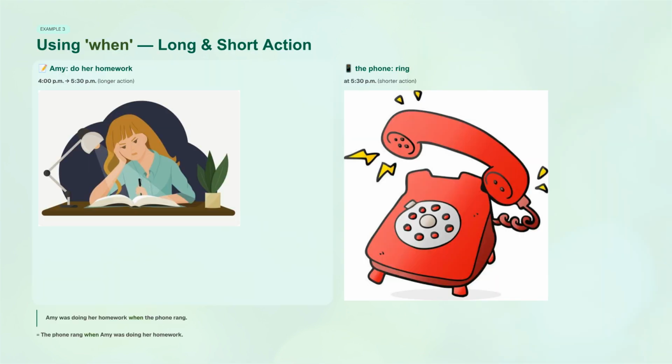Here is example 3, combining a long action and a short action. Amy was doing her homework from 4 p.m. to 5:30 p.m., which is the longer action. At 5:30 p.m., the phone rang, which is the shorter action. We combine them by saying, Amy was doing her homework when the phone rang. This means the exact same thing as saying, the phone rang when Amy was doing her homework.